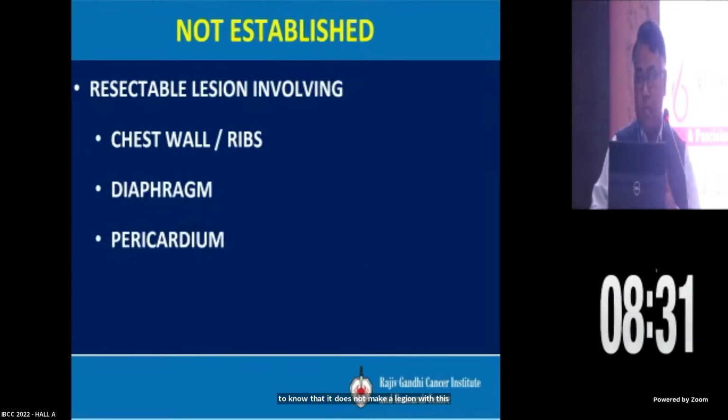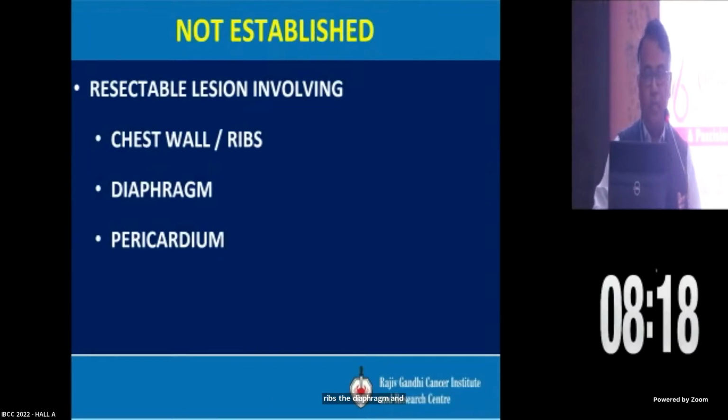And for other things, it is not really established whether there is a role or not for those resectable lesions involving the chest wall or ribs, the diaphragm and pericardium, which can be easily resected with impunity. So I leave this to debate, and it will depend from center to center how we approach this.